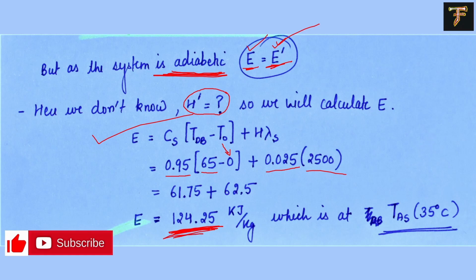When you solve, you will end up with 124.25 kilojoule per kg, and as both the values are the same, we can say this value is also the enthalpy value at the adiabatic saturation temperature of 35 degrees Celsius. Okay, so we just have to find the enthalpy at the input, which is automatically equal to the enthalpy at the output. So that's how we can get the enthalpy at the adiabatic saturation temperature.